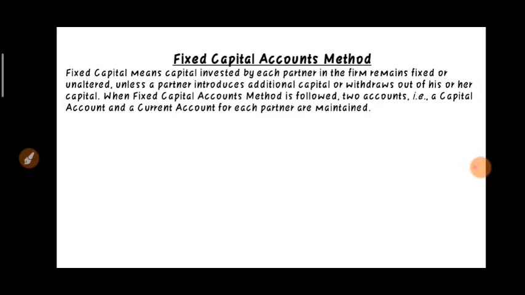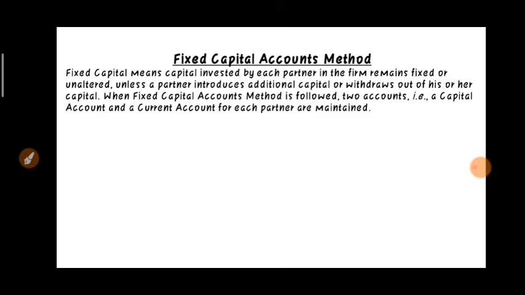If the capital is fixed, it will never change. Only two conditions are there. First, if a partner introduces additional capital, or second, if he withdraws out of his or her capital. Only by these two transactions can the capital be changed. Otherwise the capital will not change, it will remain fixed.